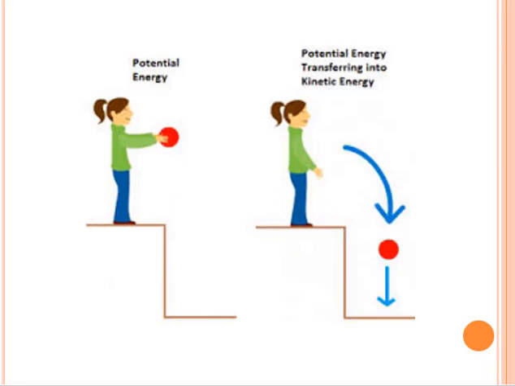Now think about the mechanical energy transformation if you have a ball and you drop the ball. We have here the potential energy can easily be converted to kinetic energy, and that can also be easily converted to thermal energy. But the reverse would be very difficult or impossible. Let's say you have the ball and the thermal energy is converted to kinetic energy, and then the kinetic energy is converted to potential energy without lifting the ball.